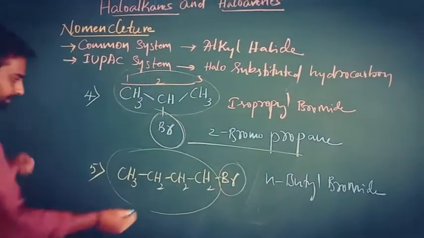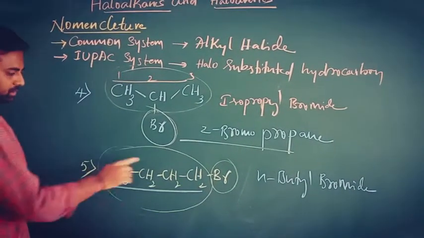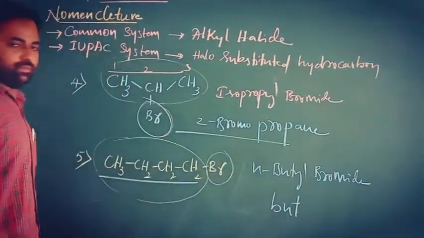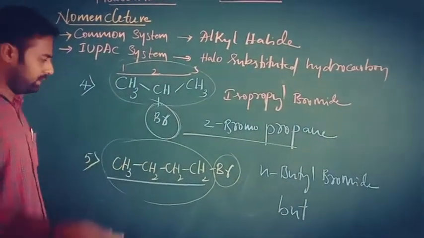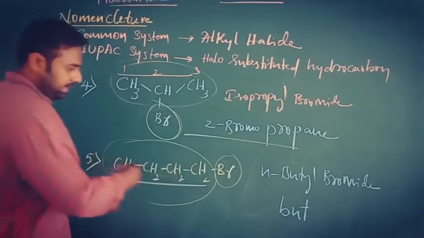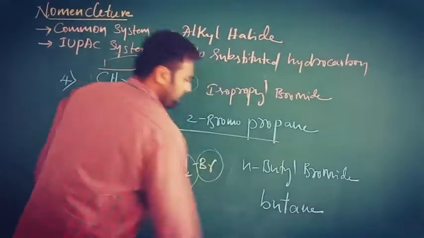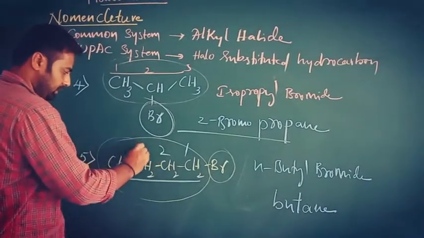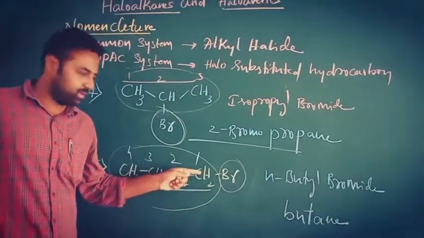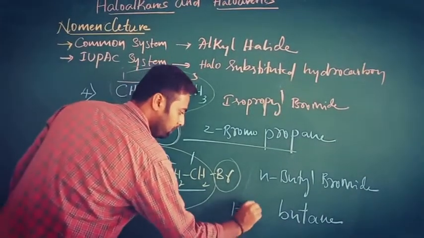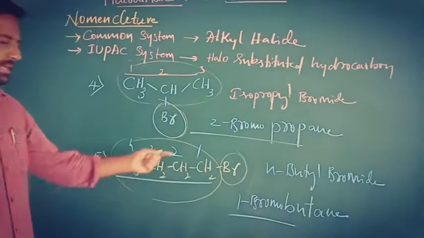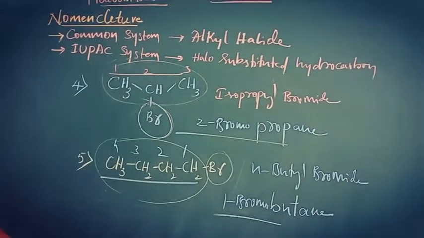Whatever the IUPAC name, of course this is a long chain. 1, 2, 3, 4. 4 carbon atoms are there. So for 4 carbon atoms we have to take but as the root word, and the suffix is ane. The bromo is present at first position, that means 1-bromo. 1-Bromobutane is the IUPAC name of this compound.